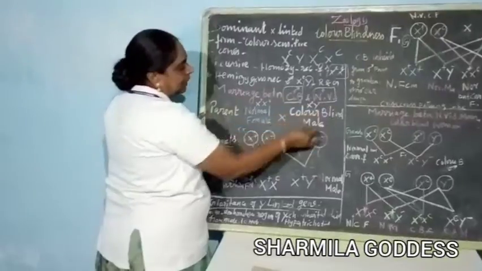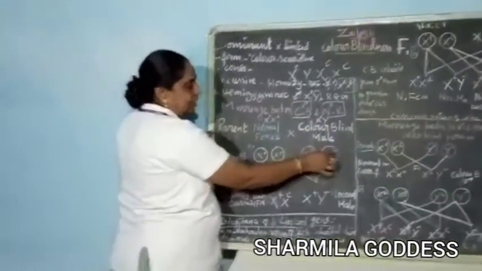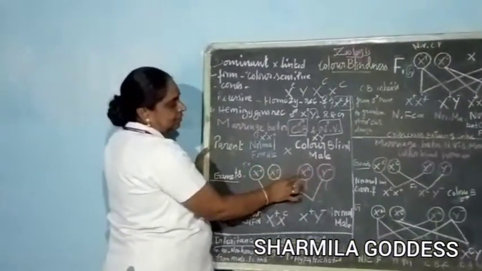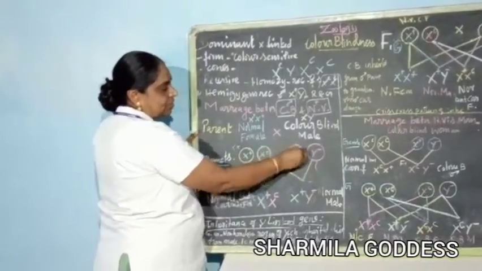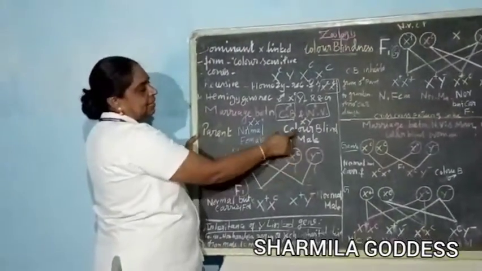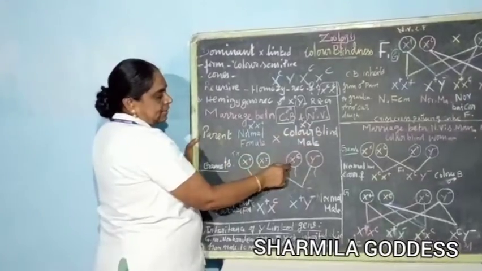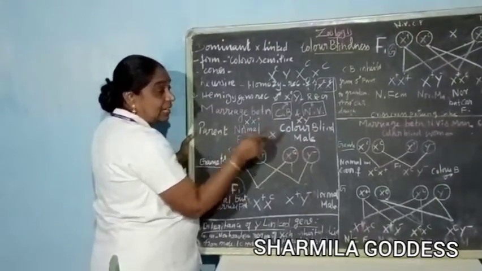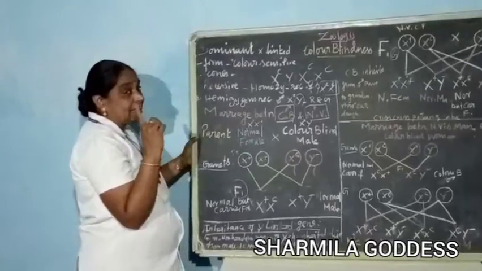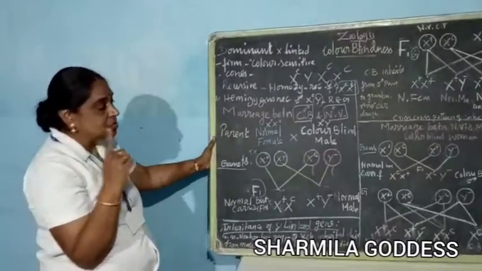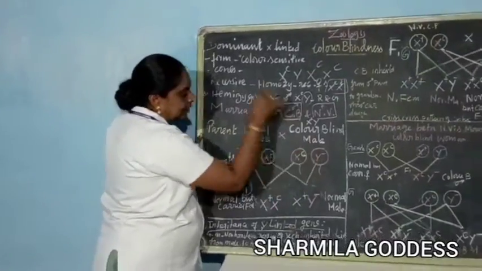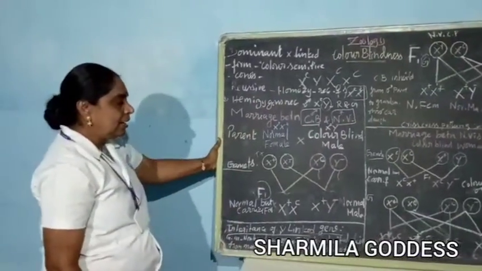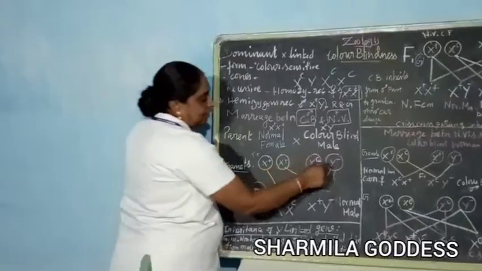Then the color-blind male, X^C Y, carries the recessive gene C for color blindness only on the X. As we already learned, the recessive gene is given only on the X in the male.